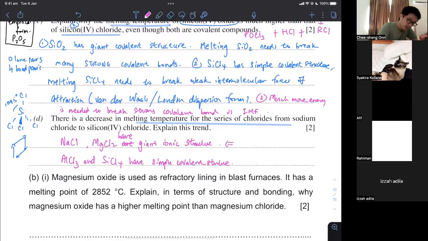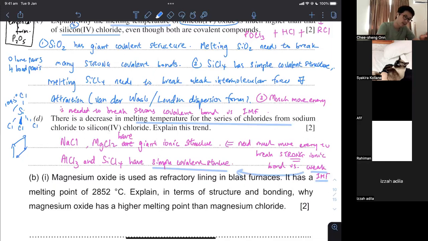Because here you need a lot of energy, much more energy to break strong ionic bonds, because you are talking about an ionic structure there. So you need to break strong ionic bonds versus weak intermolecular forces for the second one, because you have a simple covalent structure. So the weak intermolecular forces is for that, and then the strong ionic bonds is for the giant ionic structure.